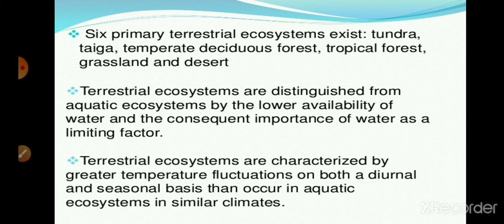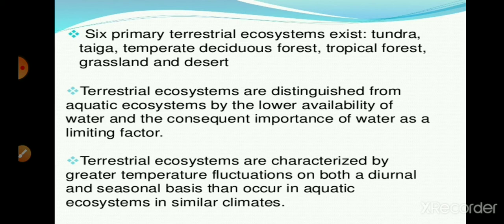These abiotic factors, that is temperature, light, water availability, air, have a great impact on the adaptation of organisms. So due to this adaptation or due to these characteristics, the terrestrial ecosystem has six parts, that is tundra, taiga, temperate deciduous forest, tropical forest, grassland and desert.